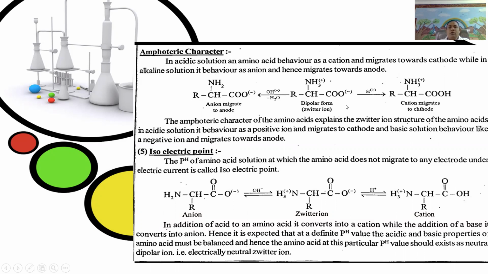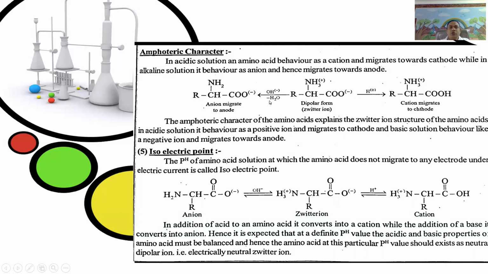That is, Zwitter ion is RCHNH3+ COO-. It behaves in acid. In acid solution, an amino acid behaves as a cation and migrates towards cathode. That is, while addition of proton to the Zwitter ion, the acidic nature carboxylate ion is neutralized to give cation RCHNH3+ COOH. This cation migrates to cathode.